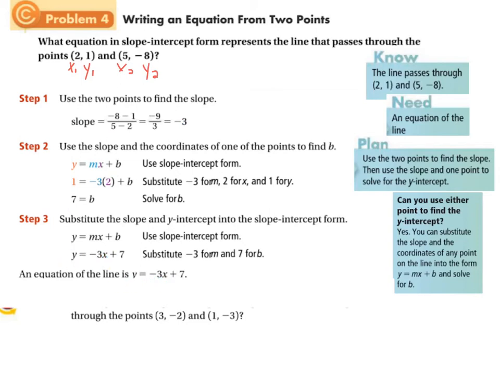And the way that we did that is we calculated the slope first, and then we replaced the slope and one x and y value from one of the points we know to find out what b is. You're going to have to do the same thing for this one: find the slope and then substitute one of the points and that slope into the equation to solve for b. Give it a try.